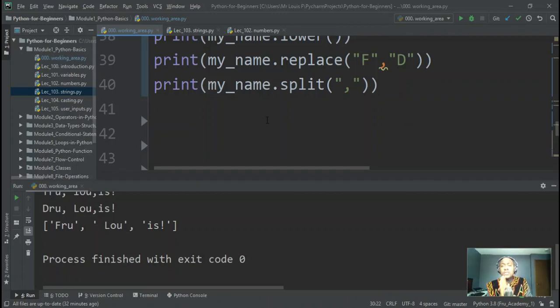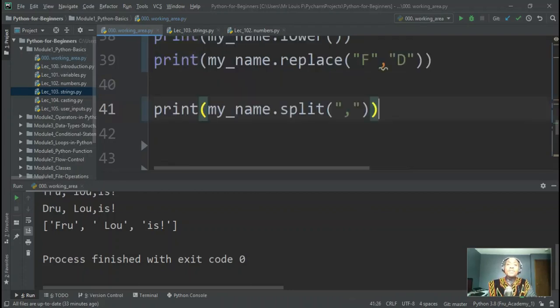So guys, there you have it. These are some of the functions that are available within Python for working with strings. There's a whole lot of them. I'm sure you might be asking, but Fru, you've just gone through all of this. You seem to just know all of them, and you're giving me examples, upper, lower. How do I know what functions are available within Python for strings for me to use?